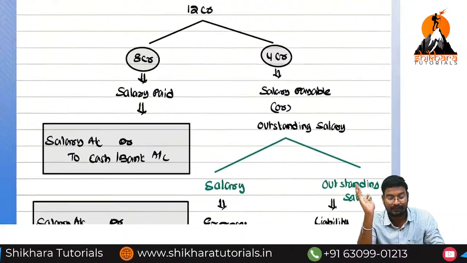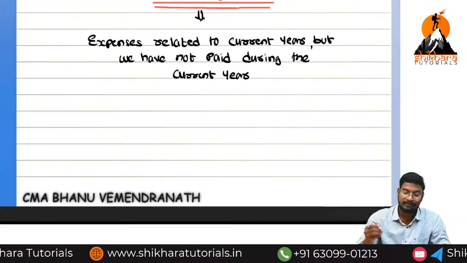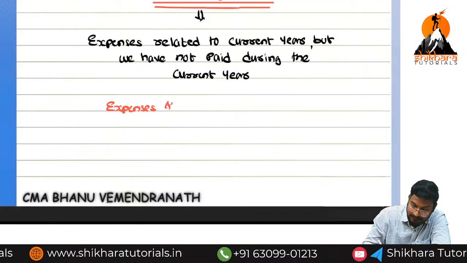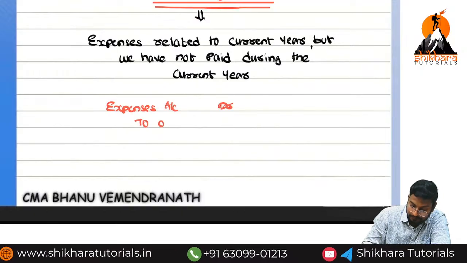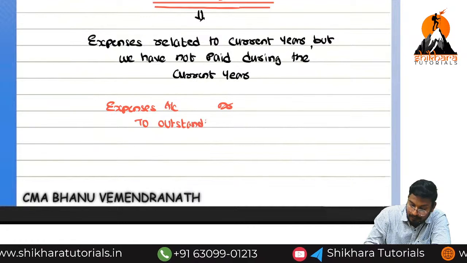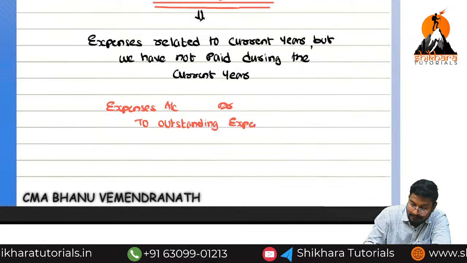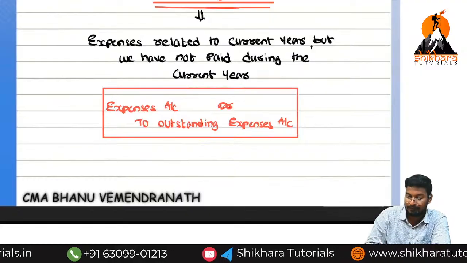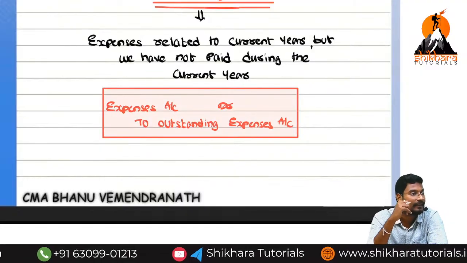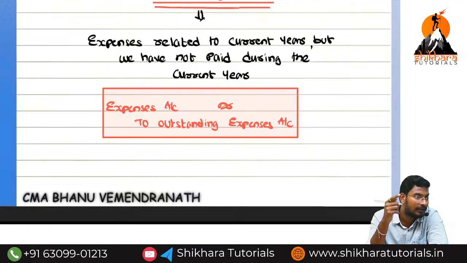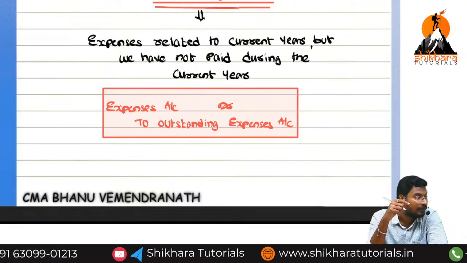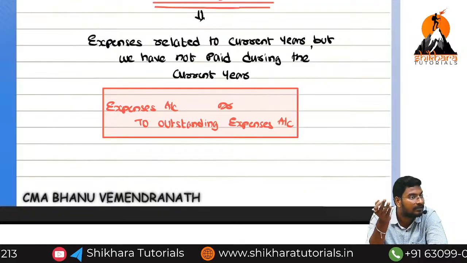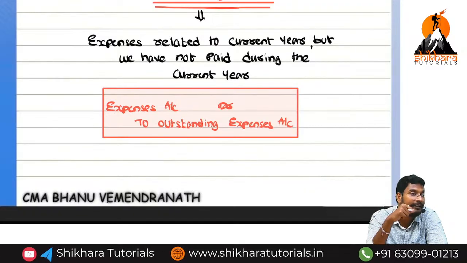So what is the entry for outstanding expenses? Expenses account debited to outstanding expenses account. This entry we need to pass in the current year. In the next year, we are paying the outstanding expenses. At that point of time, what is the entry?